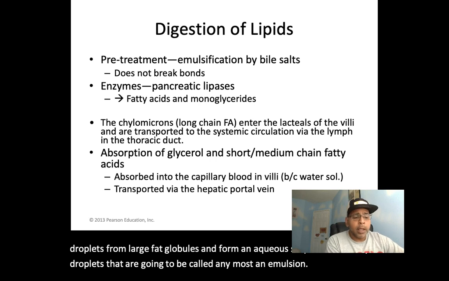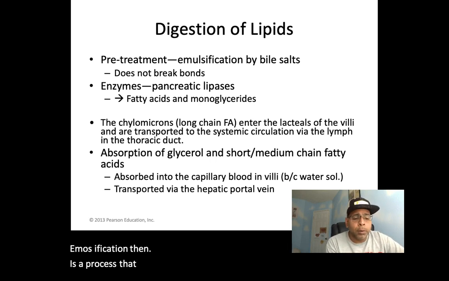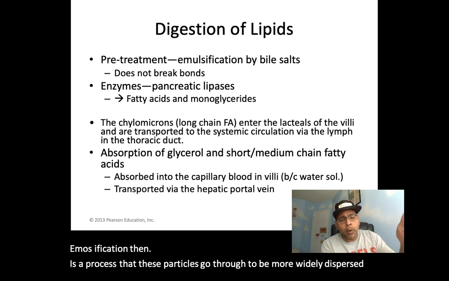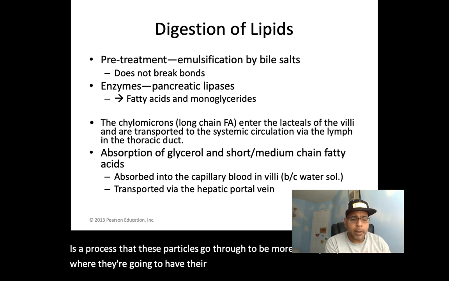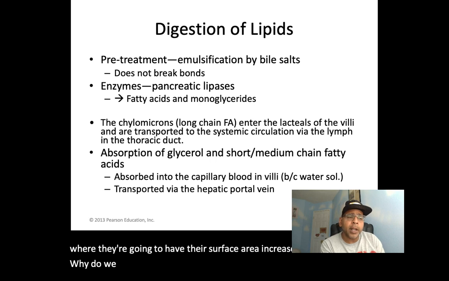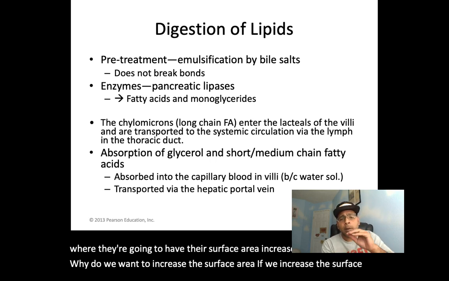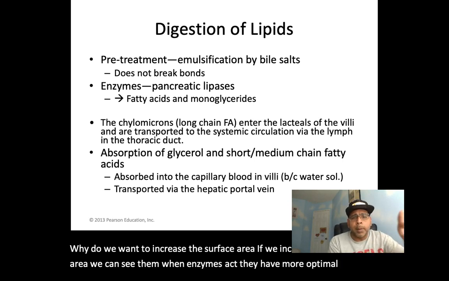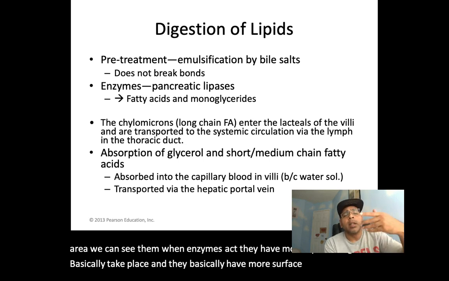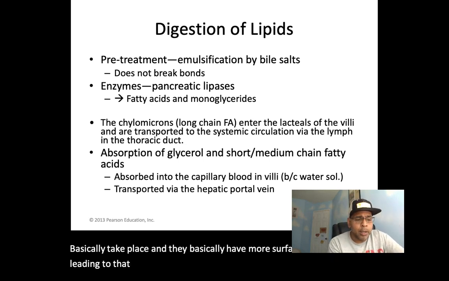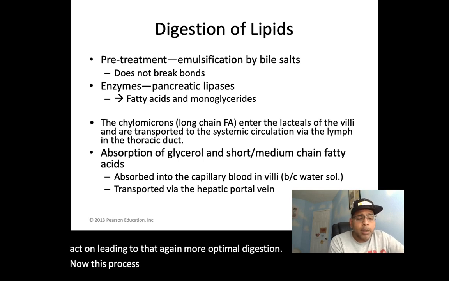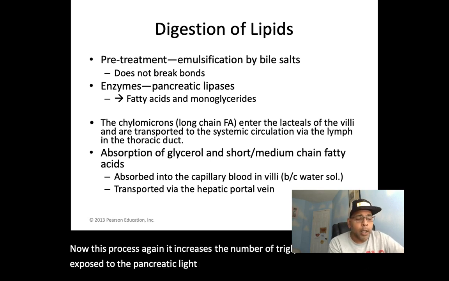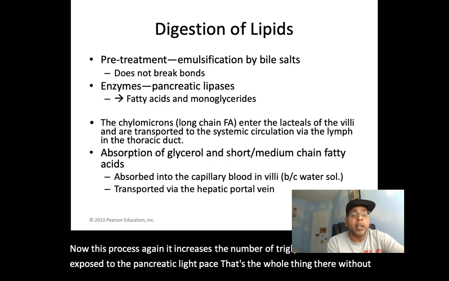Emulsification, then, is a process that these particles go through to be more widely dispersed, or where they're going to have their surface area increased. Why do we want to increase the surface area? If we increase the surface area, when enzymes act, they have more surface area to act on, leading to more optimal digestion. This process increases the number of triglyceride molecules exposed to the pancreatic lipase. That's the whole thing there. Without bile, lipids would be incompletely digested.